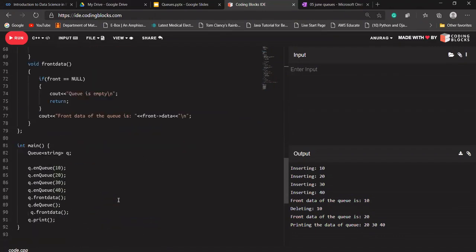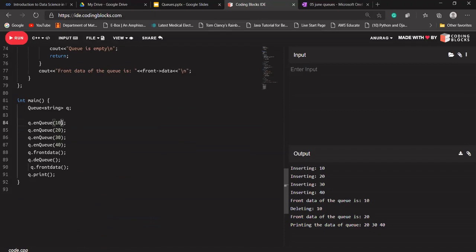Let's say now I'm passing string here, and instead of writing 10 here, I'm passing a string to it, because this time our queue is of type string. Let's say I'm writing hello, hi, then code and down here, and then thank you.